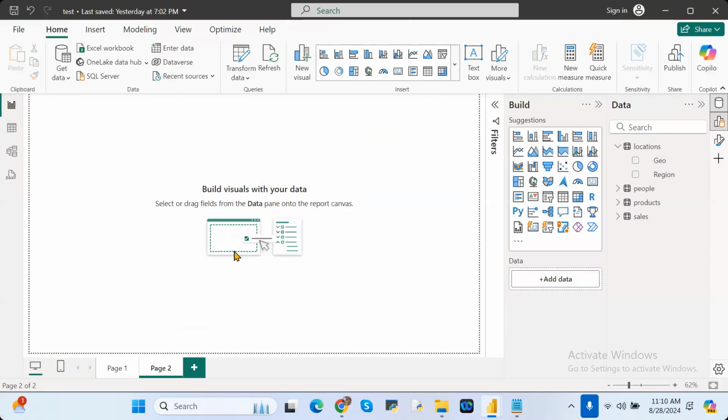In the visualization part, up to now what we have been doing is making some modifications at the data level. If all the columns are available in the data set, we can directly represent them in the visualization. But sometimes they are not given directly. At that point, using DAX functions or transform data options, you can create your own columns, and those columns you can represent in the visualization.